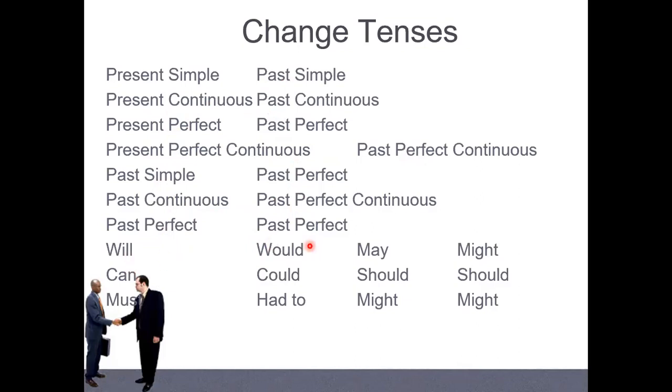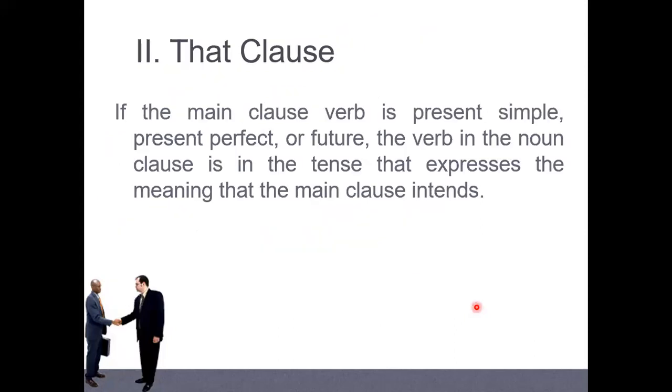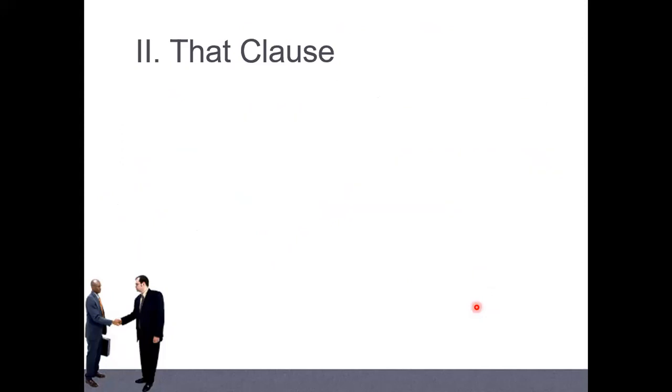Will, we change to would. Can, could. Must, had to. May, might. Should stay the same, right? Might stay the same. So this is about the way that we change from the direct speak to reported speak. And you know that usually you have to be careful about it. If I just change a little bit here.